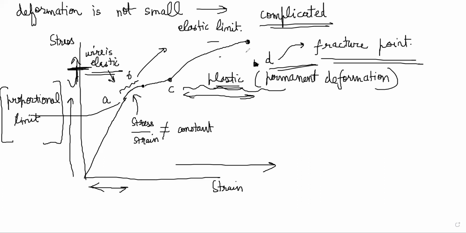Now he's saying, one last paragraph: if large deformation takes place between the elastic limit and the fracture point, the material is called ductile. So the elastic limit was this B point, no?